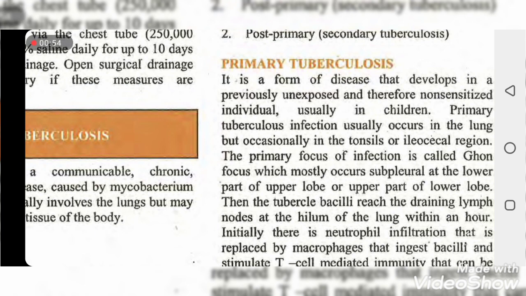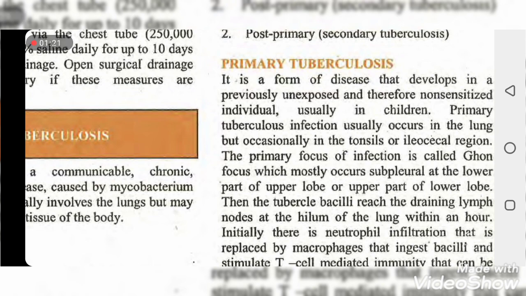Primary tuberculosis infection mostly occurs in the lungs, but occasionally in the tonsils and ileocecal regions.